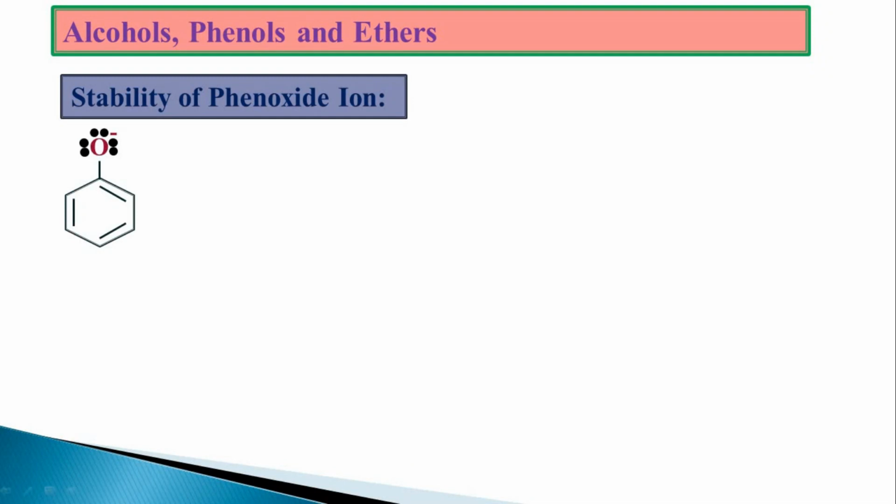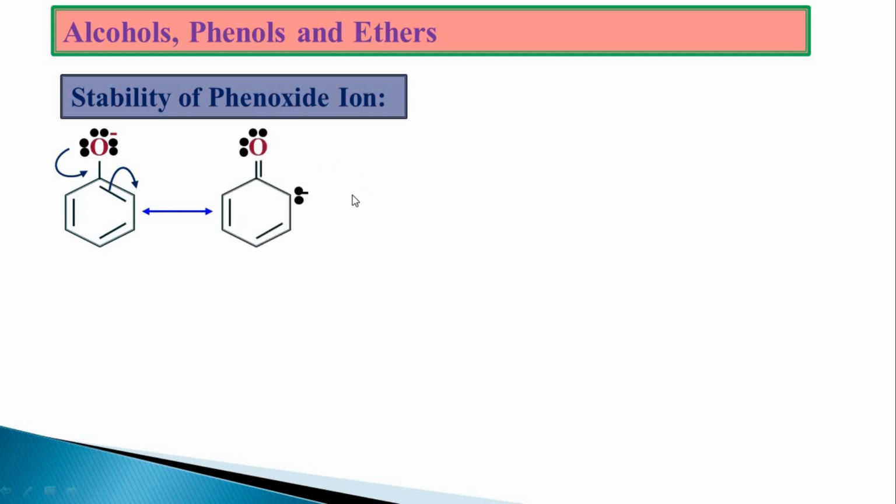In the phenoxide ion, the negative charge is present over the oxygen and it will be shifted towards the carbon-oxygen bond. And this pi electron will be shifted to the ortho position, because as the electron has been shifted between carbon and oxygen, we are going to get the new double bond. So the 5 bonds will be present at a carbon, the pi bond will be shifted and the negative charge will be shifted to the ortho position.